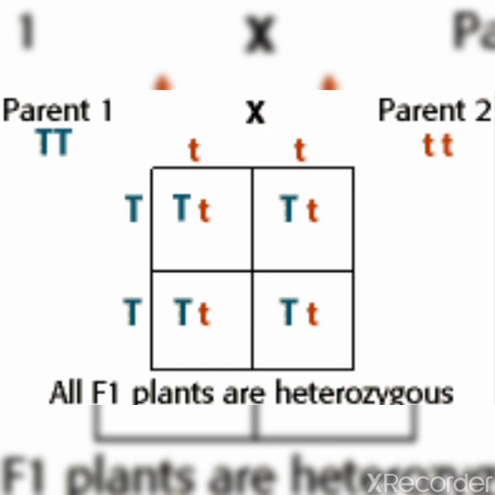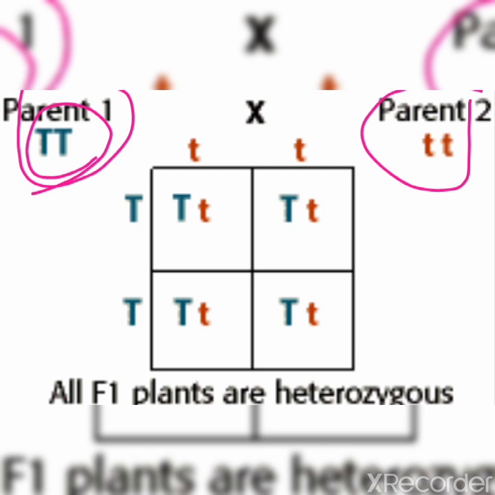Now, as we know, in sexual reproduction gamete formation takes place, and then the fertilization of these gametes results in the development of the offspring. So here also, let's see the possible gametes which can be formed. There are two different parents. Let's suppose parent 1 is the male parent, shown by capital T, and this is the female, small t.